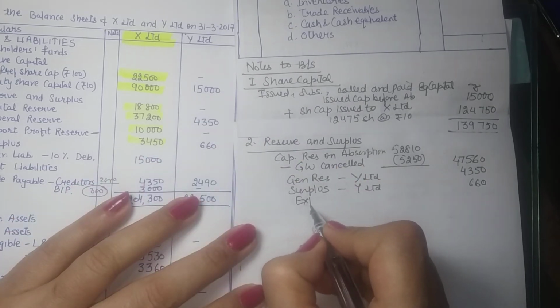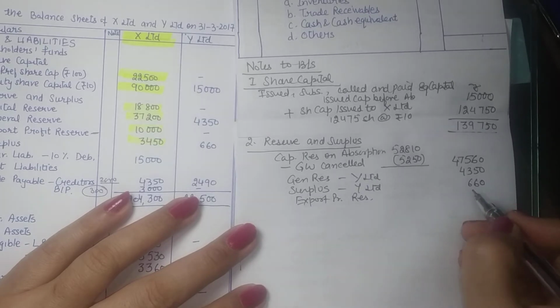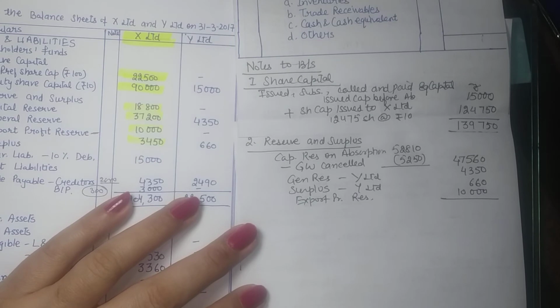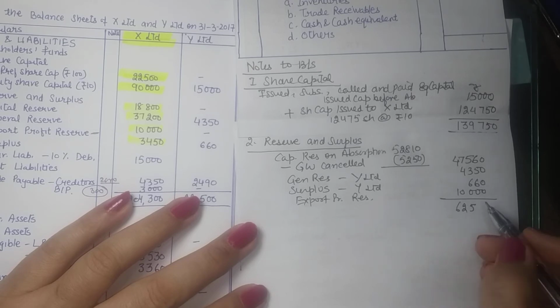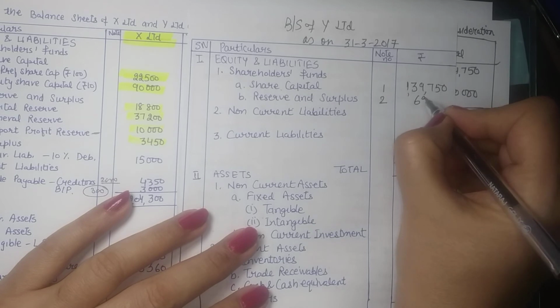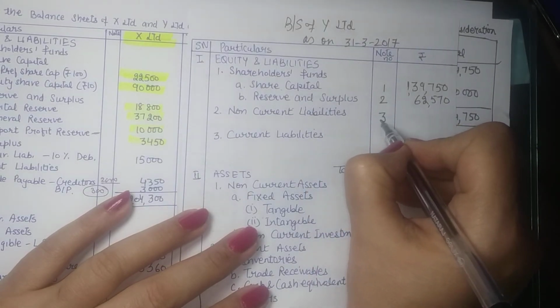They have created this reserve. So export profit reserve created now for 10,000. So that gives us a total of 62,570.